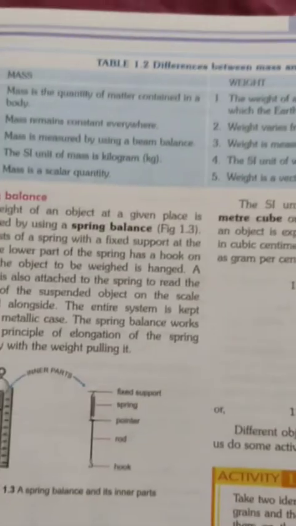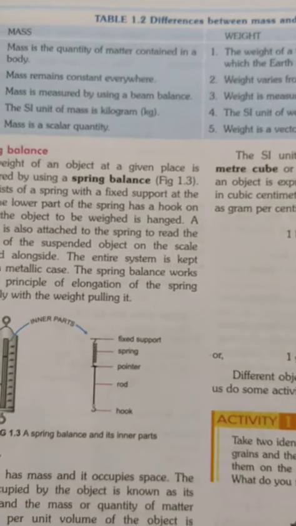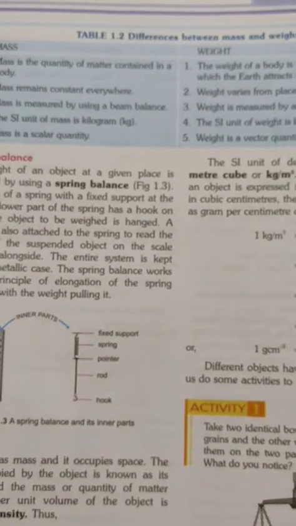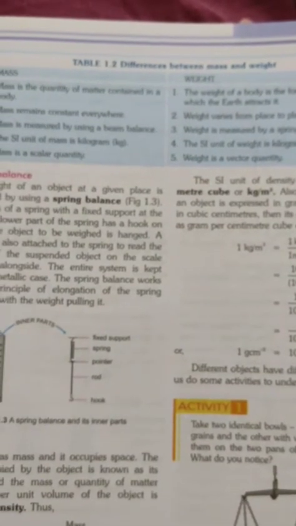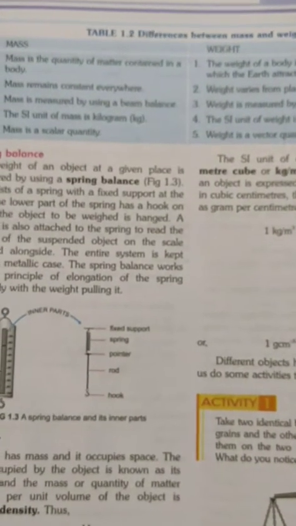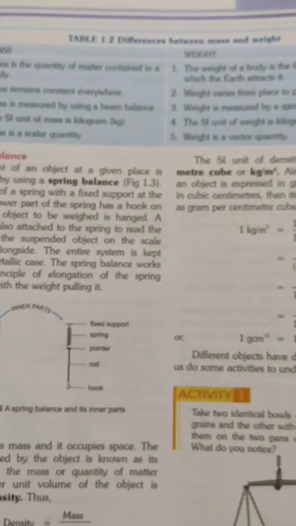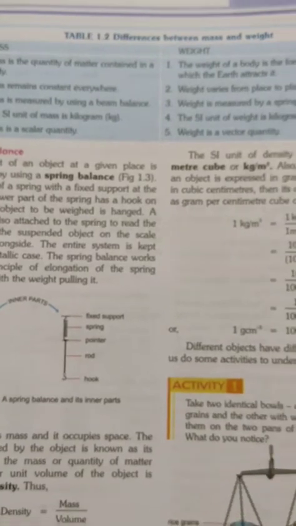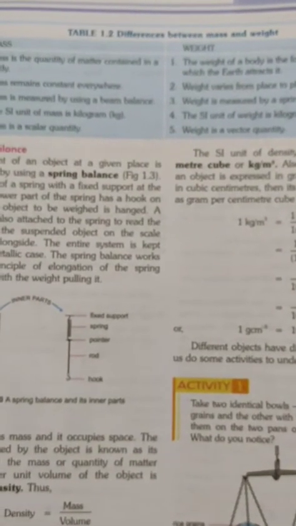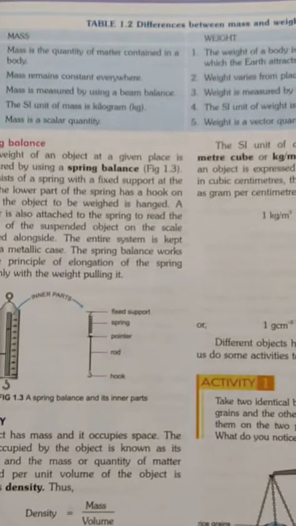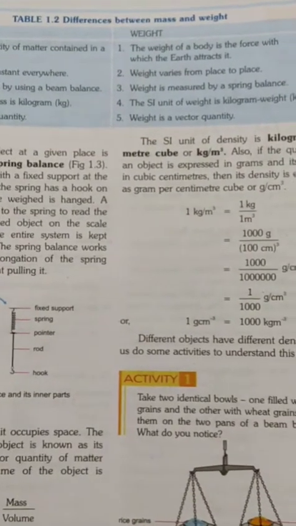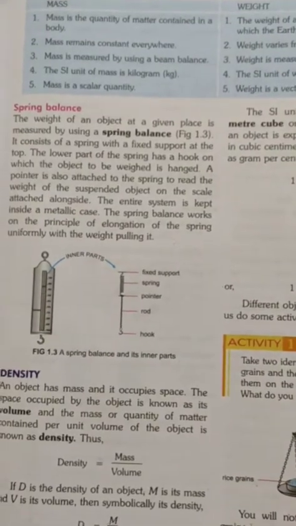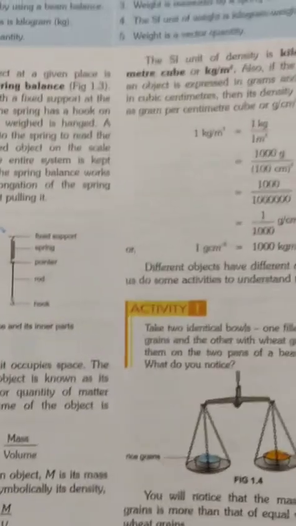We have also seen the difference between mass and weight. Mass is the quantity of matter contained in a body. The weight of a body is the force with which it is attracted by the earth. Mass remains constant everywhere. Weight varies from place to place. Mass is measured by using a beam balance. Weight is measured by using a spring balance. The SI unit of mass is kilogram. The SI unit of weight is kilogram weight. Mass is a scalar quantity and weight is a vector quantity.